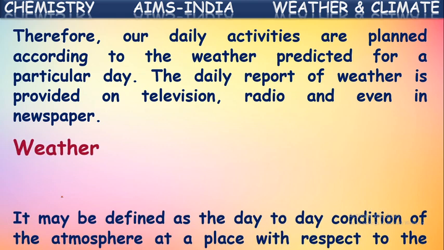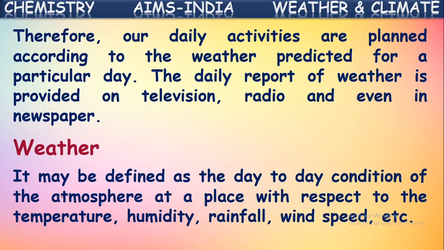What is this weather actually? It may be defined as the day-to-day condition of the atmosphere at a place with respect to some elements like temperature, humidity, rainfall, and wind speed, etc. So the condition of the atmosphere at a particular place with respect to these elements is called the weather of